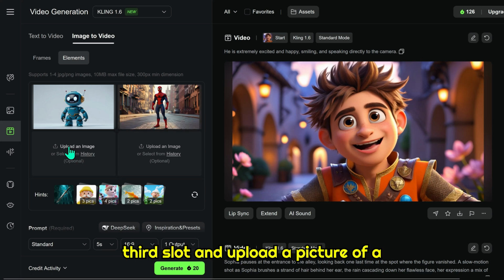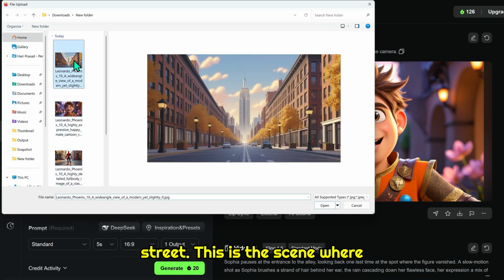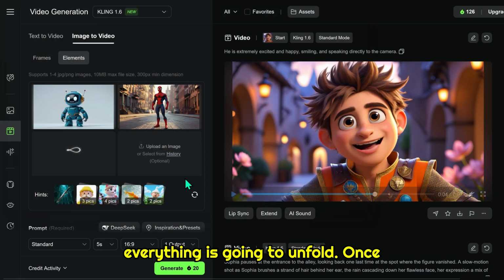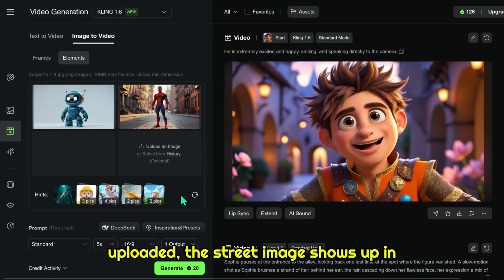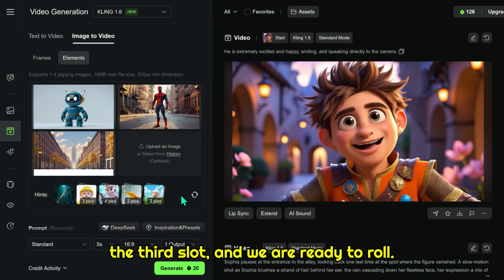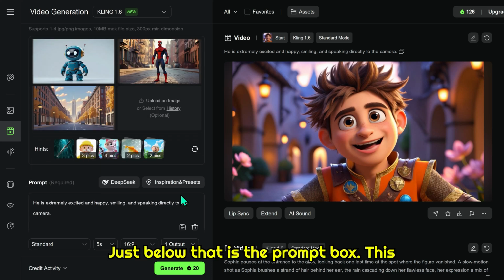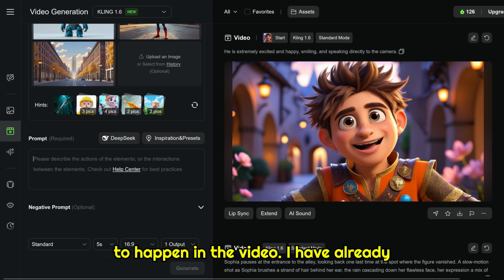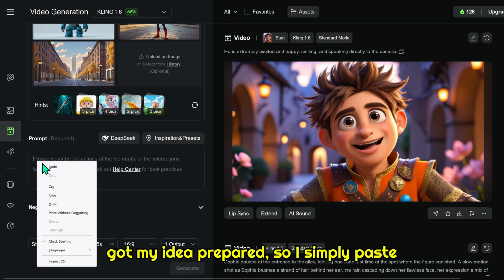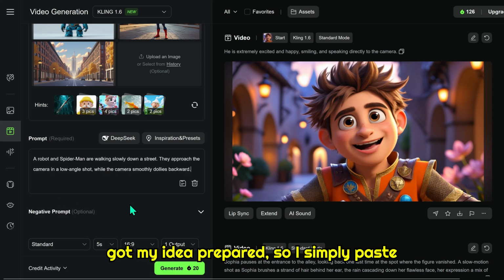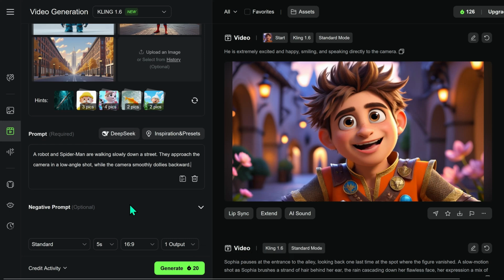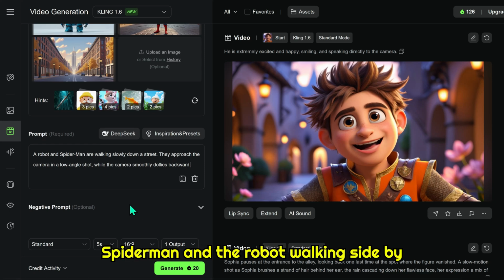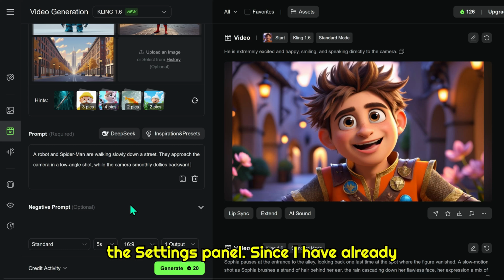Now I click on the third slot and upload a picture of a street. This is the scene where everything's going to unfold. Once uploaded, the street image shows up in the third slot, and we are ready to roll. Just below that is the prompt box. This is where I describe exactly what I want to happen in the video. I have already got my idea prepared, so I simply paste it in. The concept? Spider-Man and the robot walking side by side down a city street. Simple but powerful.